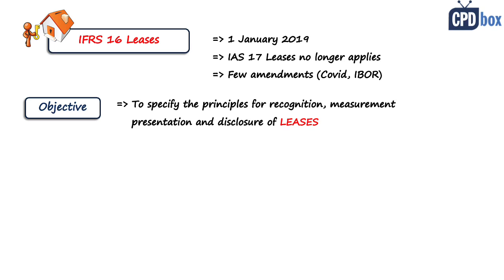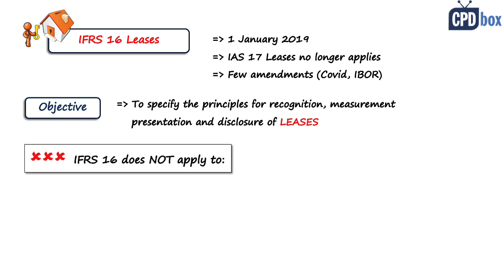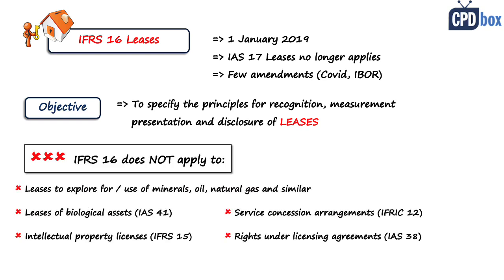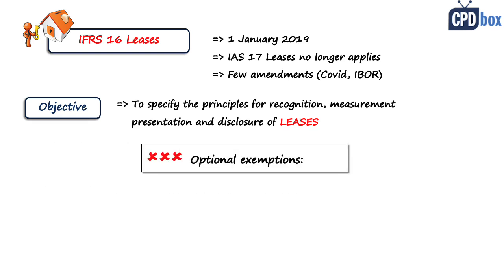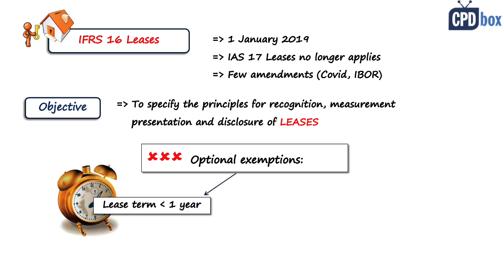And before we start explaining them, let me show you a few scope exceptions. So IFRS 16 does not apply to various types of arrangements as I'm showing you here. And for these types, different standards or rules apply, as you can see here. So these are mandatory exceptions of this standard, but there are two optional exemptions. So you can really choose for these two types of situations whether you will apply the rules of IFRS 16 fully or not. And these are leases with a lease term of 12 months or less with no purchase option.